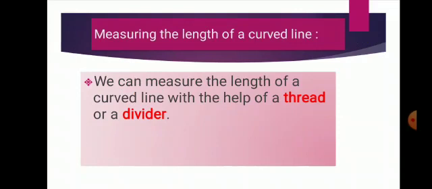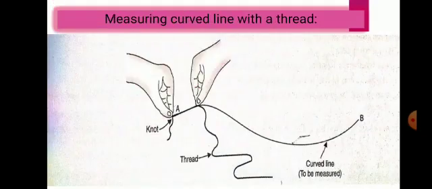Now next is how to measure the length of a curved line. We can measure the length of a curved line with the help of a thread or a divider. First we will discuss using thread. A wavy line is known as a curved line, and we cannot measure the length of a curved line using only a scale directly. So the length of a curved line can be measured by using a thread and a scale.